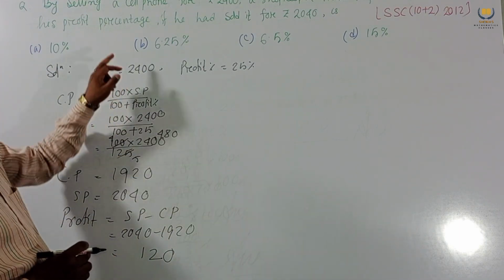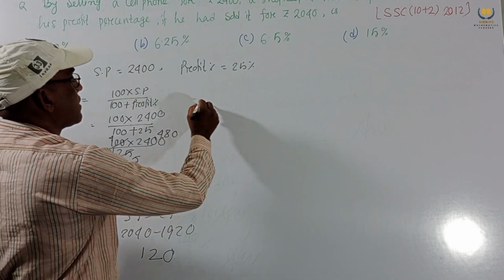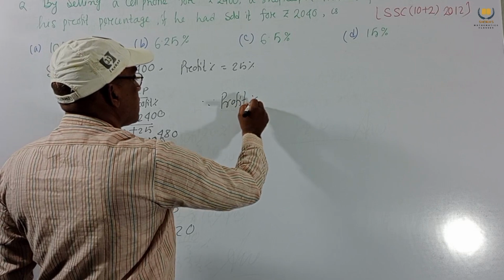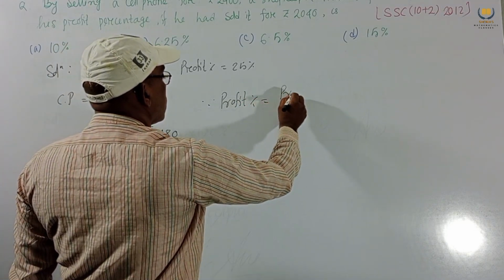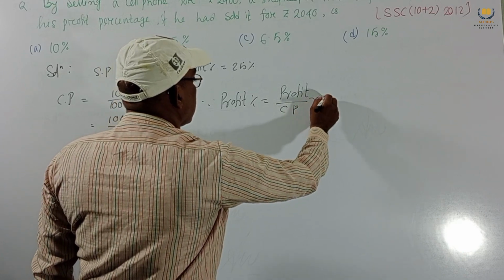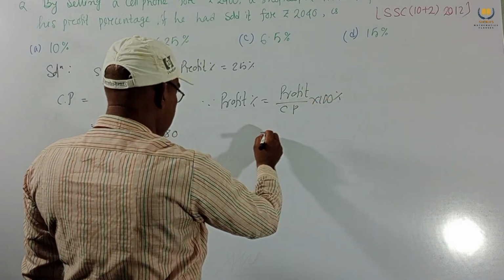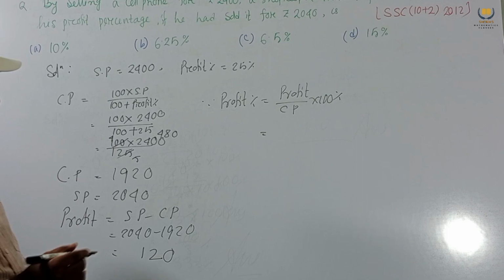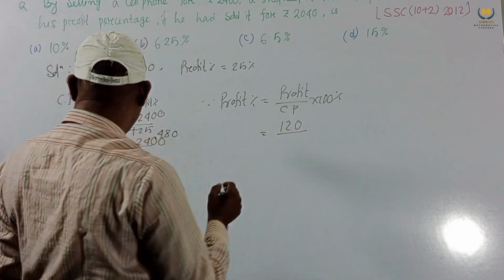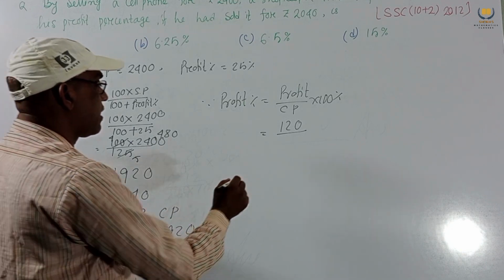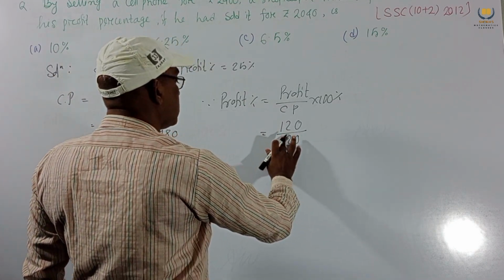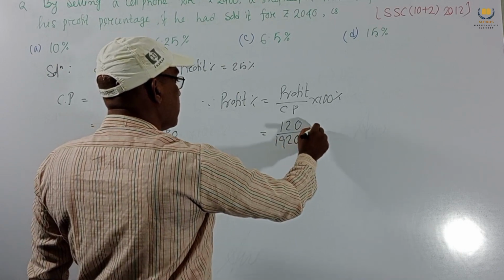But our requirement is profit percentage. Profit percentage equals profit by CP into 100%. Profit is 120, CP we know is 1920, into 100%.